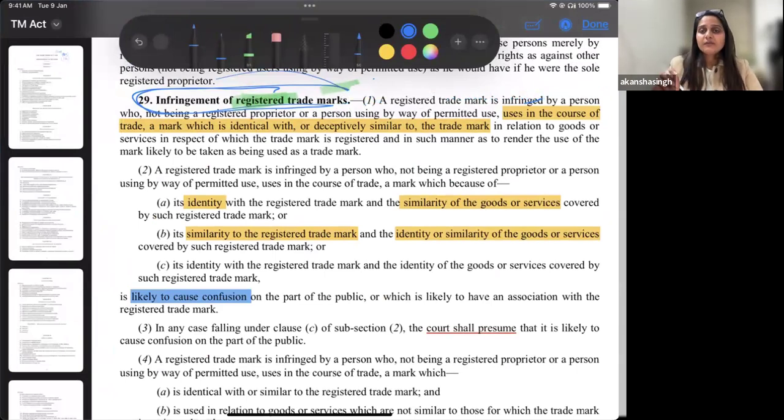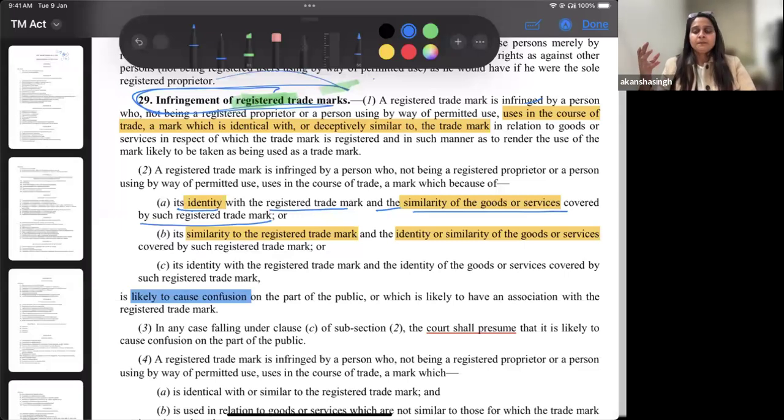A registered trademark will be said to be infringed when there is identity with the registered trademark and similarity of the goods and services covered by the registered trademark. When you register your trademark, you register into the classification that exists for certain classes of goods and services.